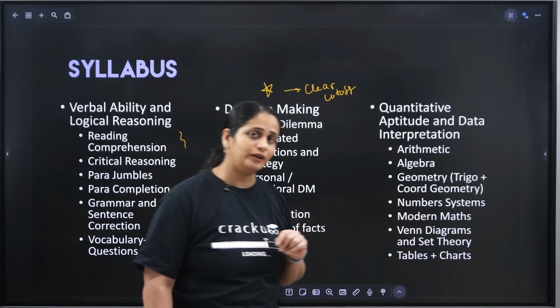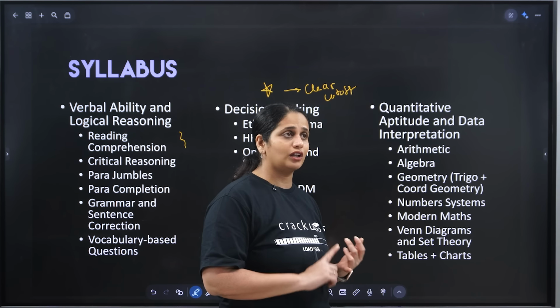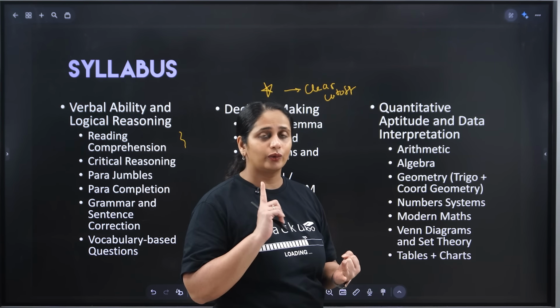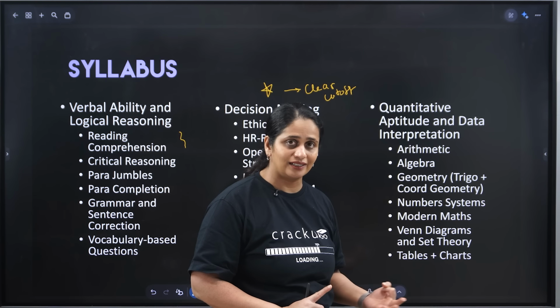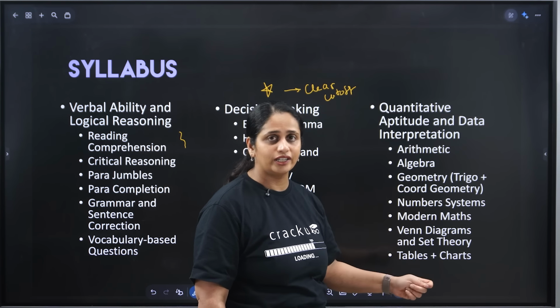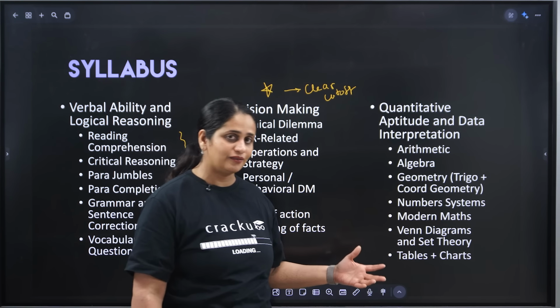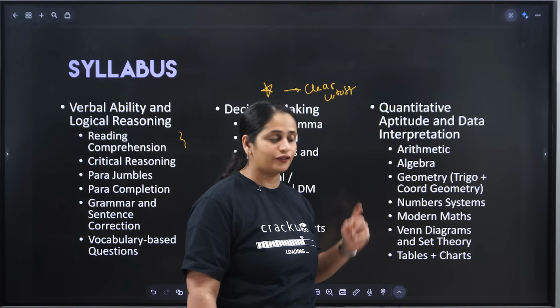Over here you have geometry. Geometry actually has equal weightage as algebra. You also get a lot of questions on solids. You get questions on trigonometry, heights and distances. You get questions on coordinate geometry. All of these things are rarely asked in CAT. So you might not have practiced them for CAT, but you should definitely do that for this exam.